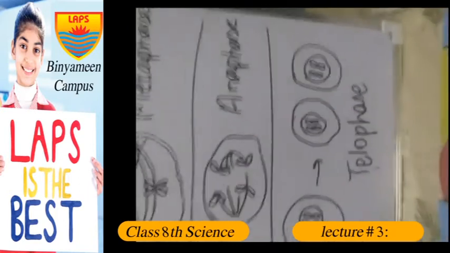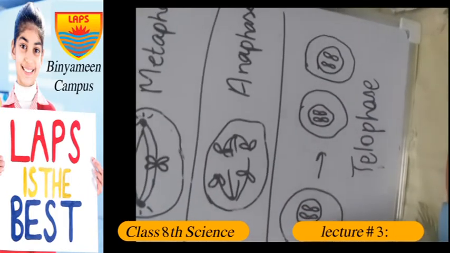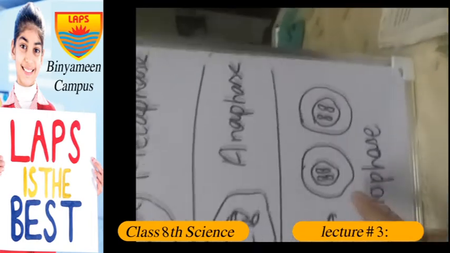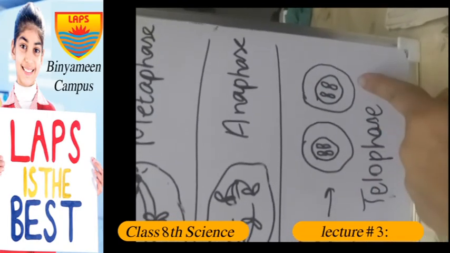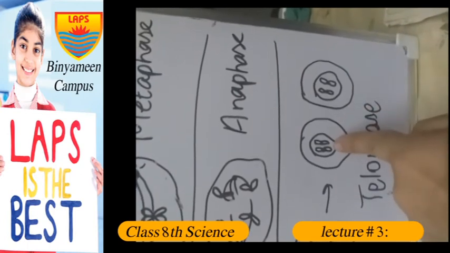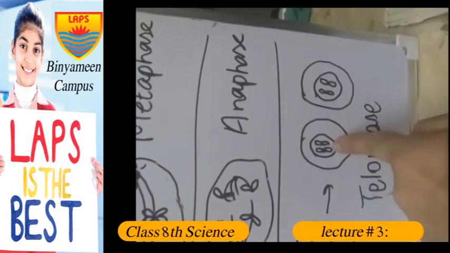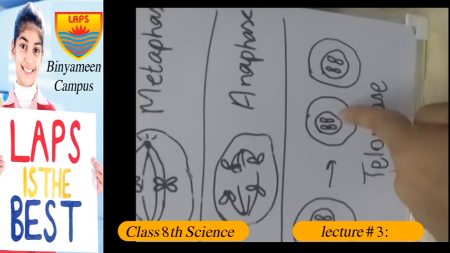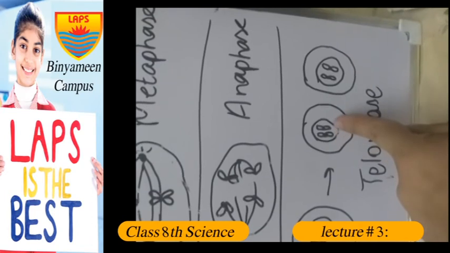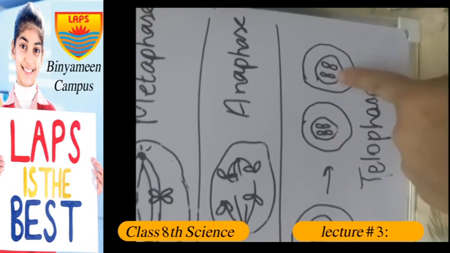In the last stage, the cytoplasm will divide and the cell membrane is formed, and this will result in the production of two daughter cells. You can see now in each daughter cell there are two chromosomes. I know there is an absence of sister chromatids, but the chromosomes are still two. 1, 2, 1, 2.